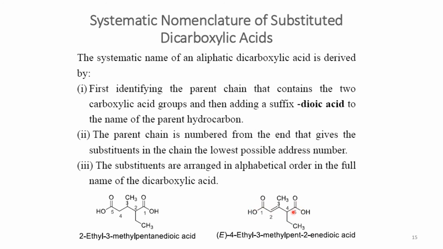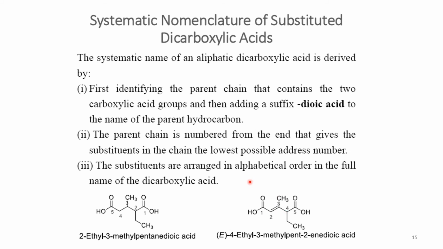Going to the next example here, we have 1 2 3 4 5. We can start numbering from either end, but you have to be careful that the numbering should give the lowest total sum of the substituent numbers. If we start numbering from here, we have substituents at 3 and 4 positions. It means the sum is 7. If we start numbering from the other end, the positions are 1 and 2, so the sum is less.